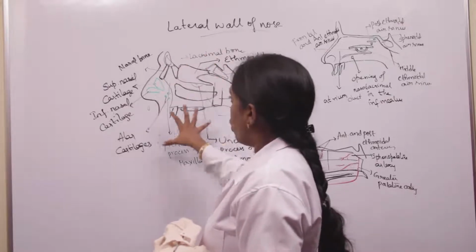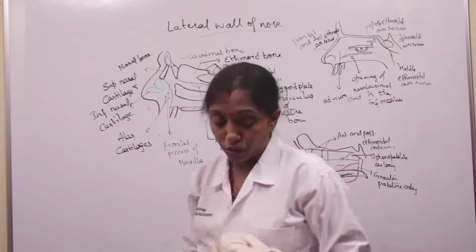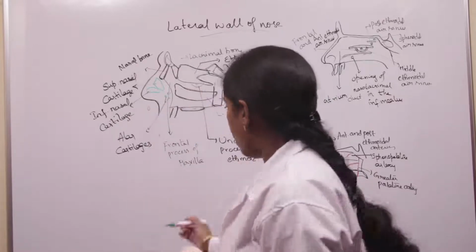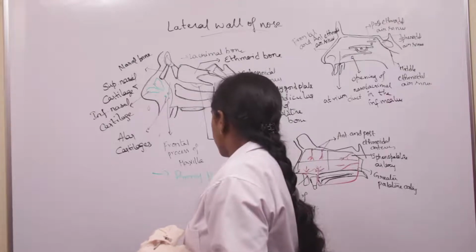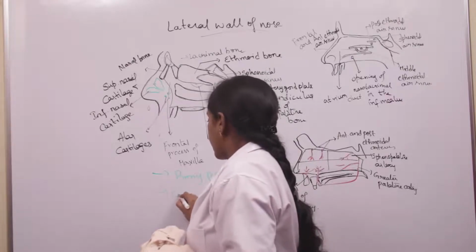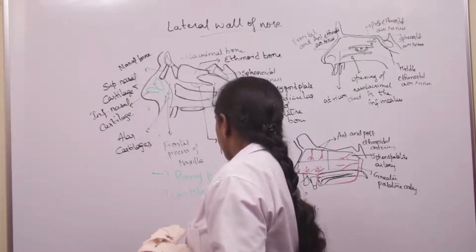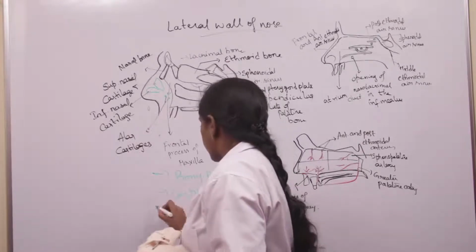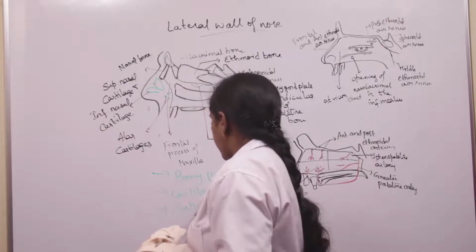So the lateral wall of the nose consists of a bony part, a cartilaginous part, and a cuticular part.